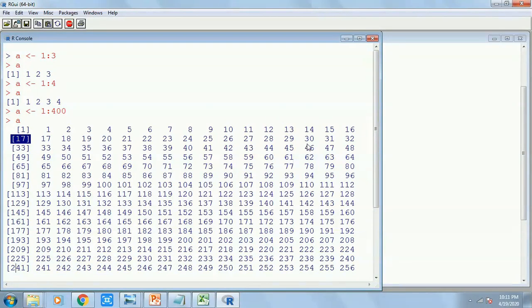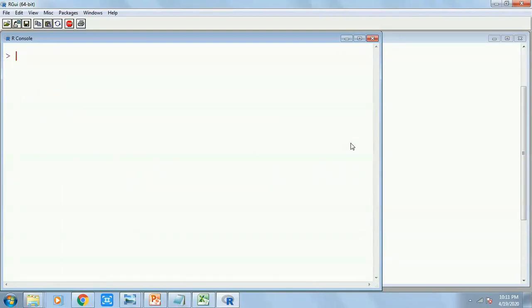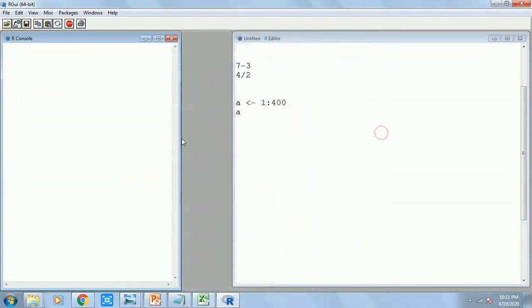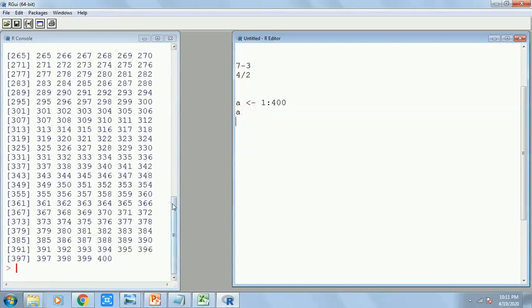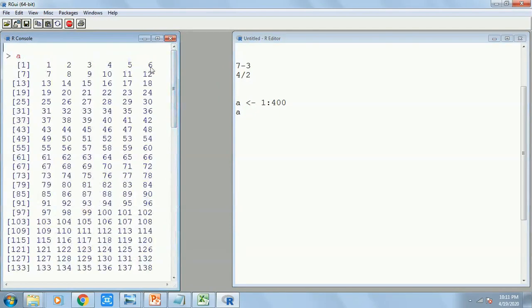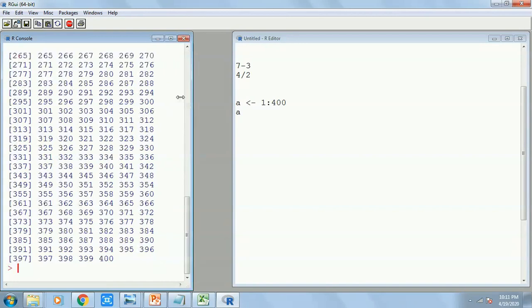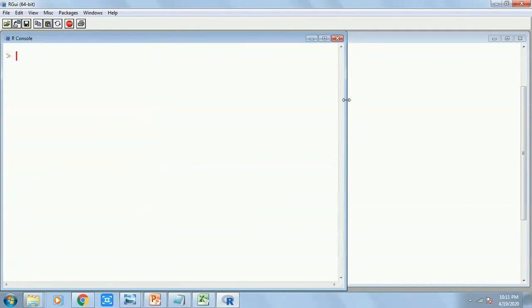There are more spaces. Had I made the window smaller, this would have looked something like this: 1 2 6, and it starts with 7. These are the index numbers. This is the 7th result. This is the 8th result. Similarly, this is the 13th result. So 13 is written over here. You can ignore this part for the time being.